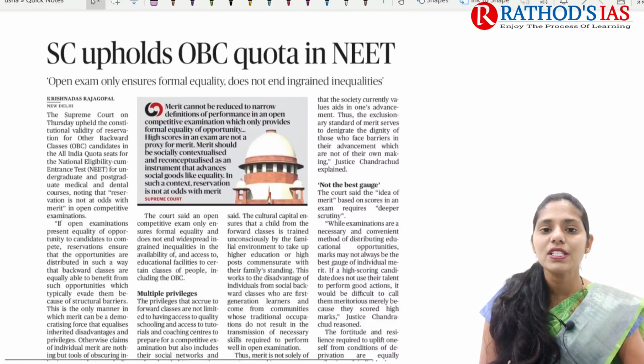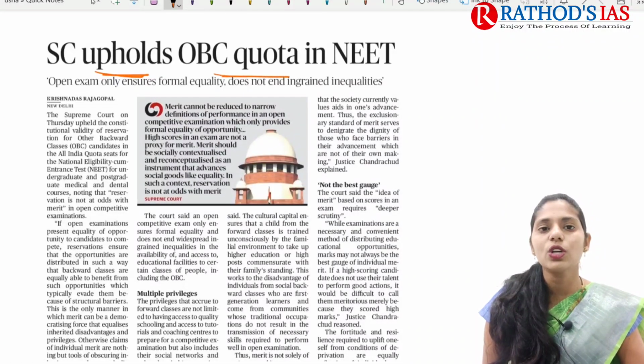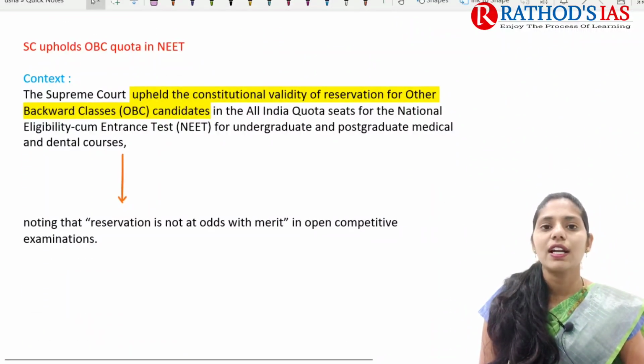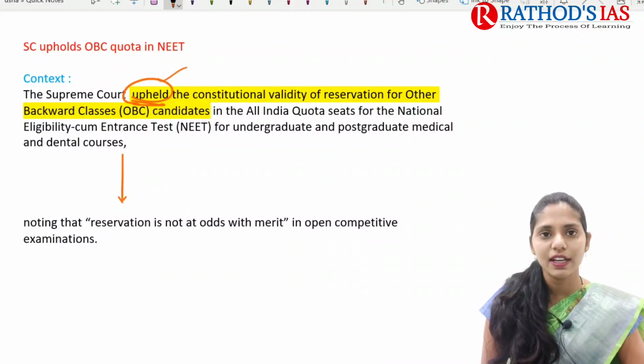It is regarding OBC quota in NEET. The title says that the Supreme Court upholds OBC quota in NEET. Now let us see the context. If you see the context, it says that the Supreme Court upheld, and upheld means it said okay.